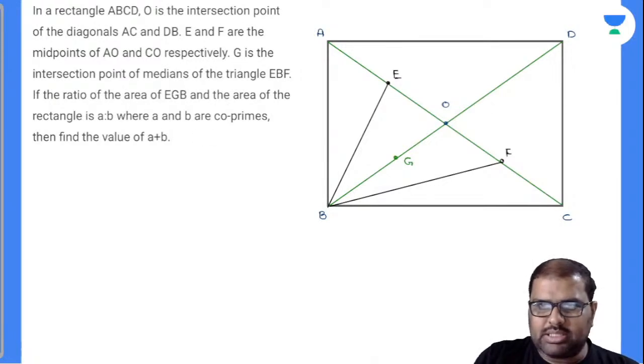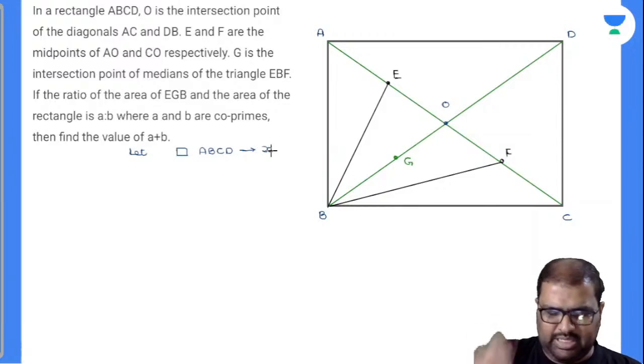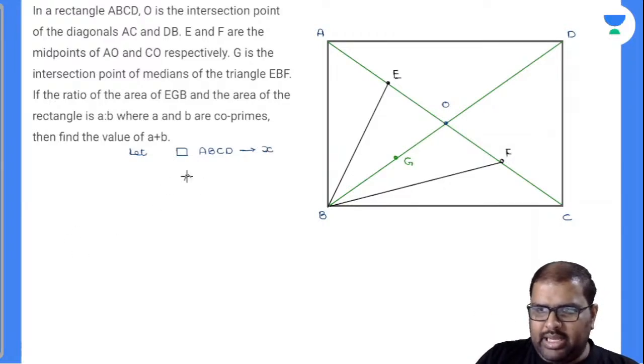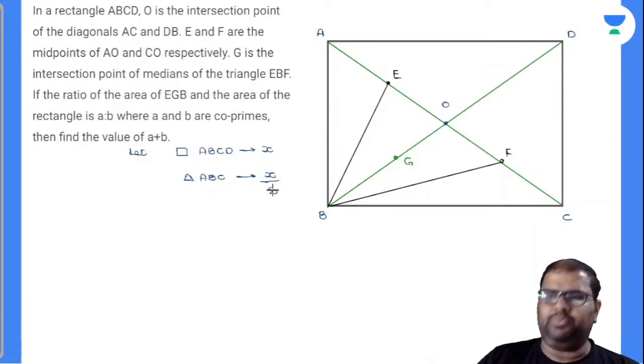Let me solve it like this. Now, observe the case there. Let us suppose the rectangle ABCD area is X. Now, how much will be the triangle ABC area? It will be exactly half, because the diagonal of a rectangle will divide the rectangle into two equal triangles. Will it be X by 2? Yes, perfectly, X by 2.